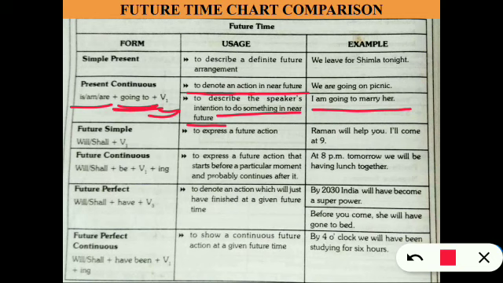Future simple: we use will or shall with verb 1, to express a future action. Raman will help you. I will come at 9. I'll come at 9.